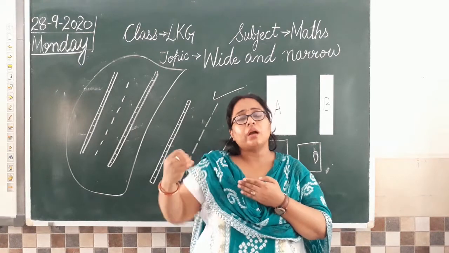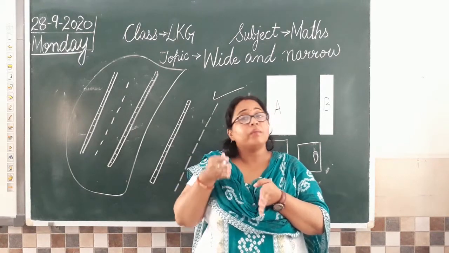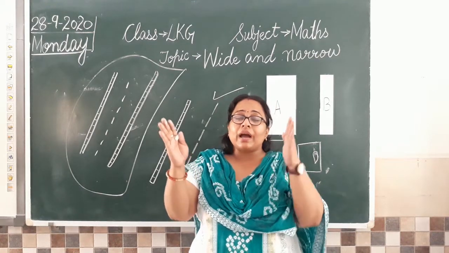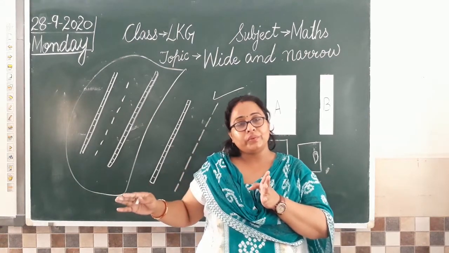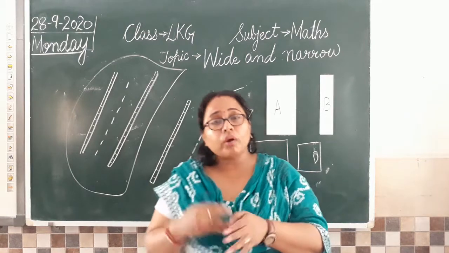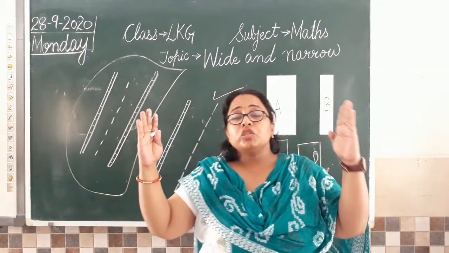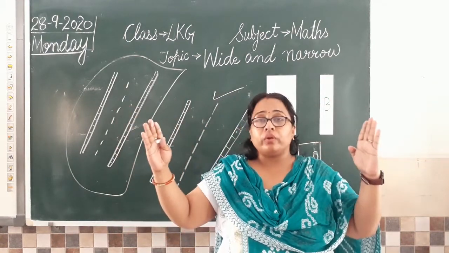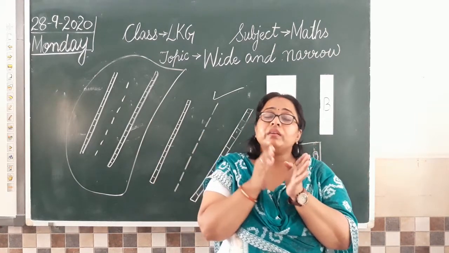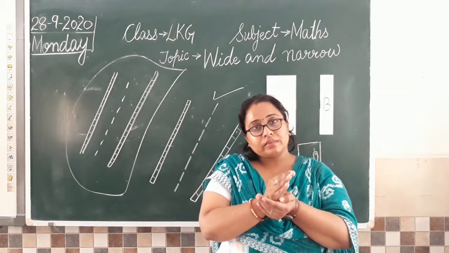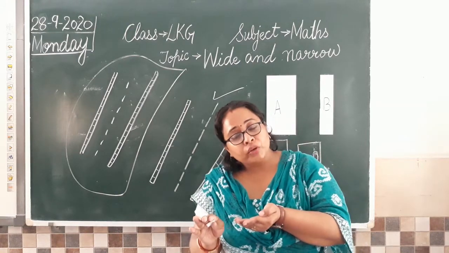But bicycles or cars we do not have to bring into the room, so that door is a little narrow than the main door. Understood? Now what is wide? Wide is chauda, when the gap is more, and narrow is bhida, or you can say patla, when the gap is less. Is that clear to all of you?